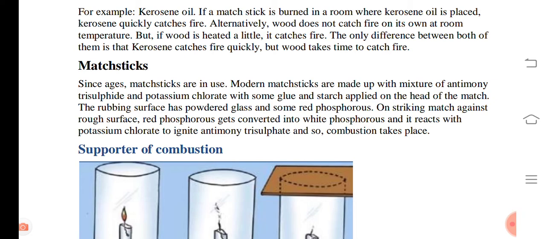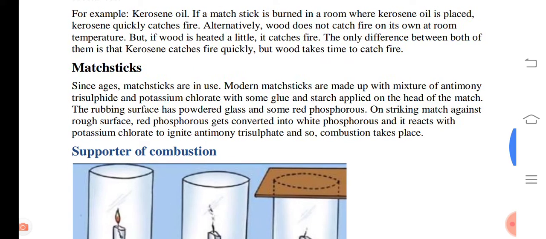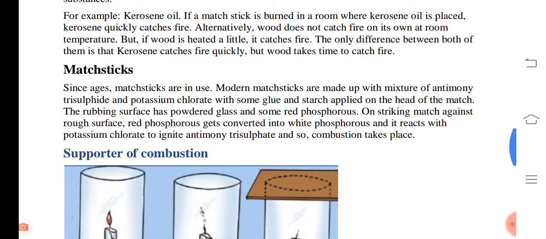On striking the match against the rough surface, red phosphorus gets converted into white phosphorus and it reacts with the potassium chlorate to ignite the antimony trisulfide, and the combustion process takes place. I again repeat, the head of the matchstick is made up of antimony trisulfide and potassium chlorate, right?